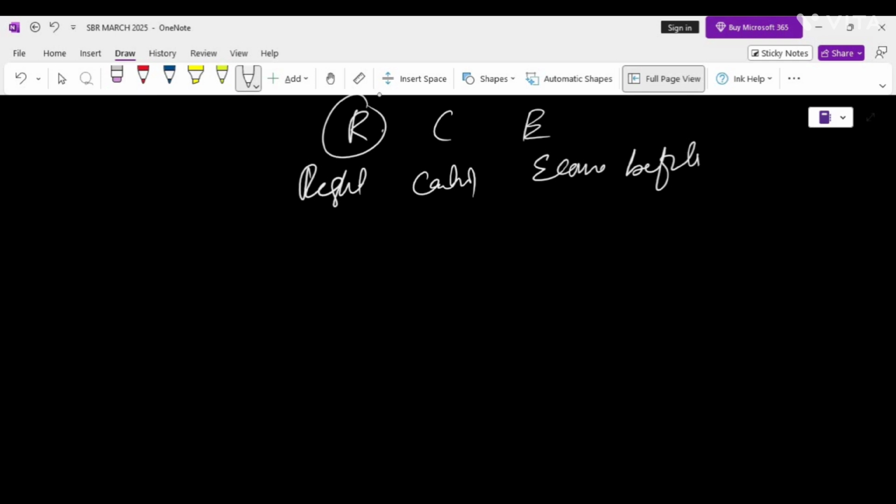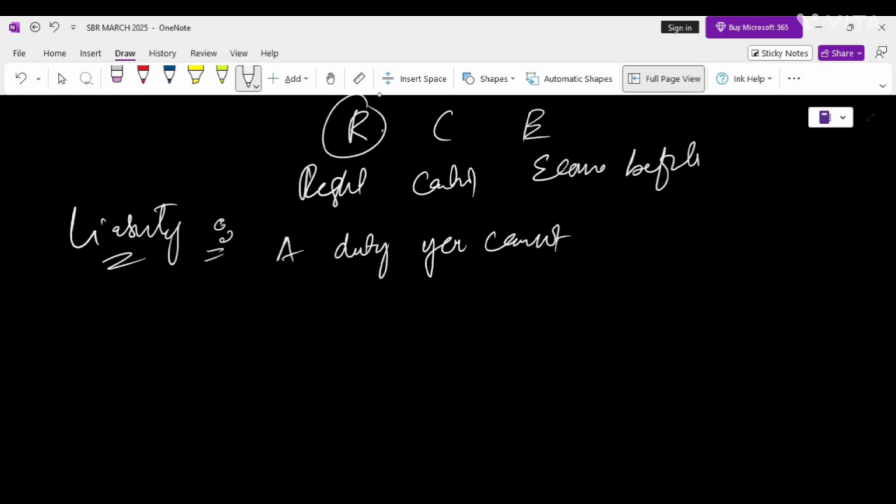Now let's move on to another concept, that is liability. If you are not clear with this, then you have to watch it again and again, because this concept is very crucial for your exam. Now liability, I'm writing this in a casual way for your understanding, is a duty that you cannot avoid to transfer a resource due to past events.